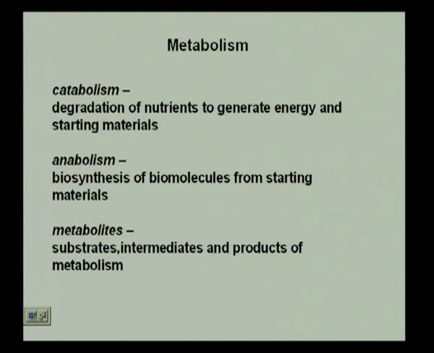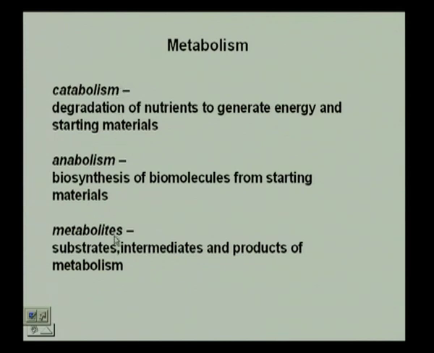Okay. Now, metabolism, as you have learned from your school days, comprises catabolism, which is the degradation of nutrients to generate energy and starting materials, which is what we are going to do basically. And anabolism is the biosynthesis of biomolecules from starting materials, which also happens in our body because we create proteins. Proteins are synthesized in the body, which is a process that requires anabolism. Catabolism is the breaking down of the nutrients that is ultimately going to provide the energy for the actions or whatever work that we do.